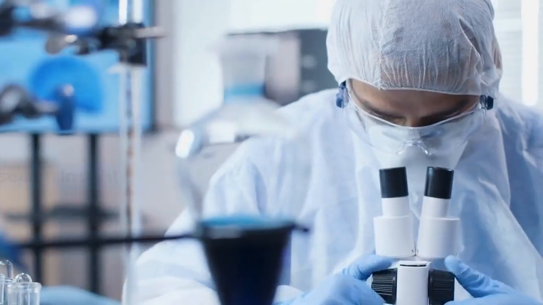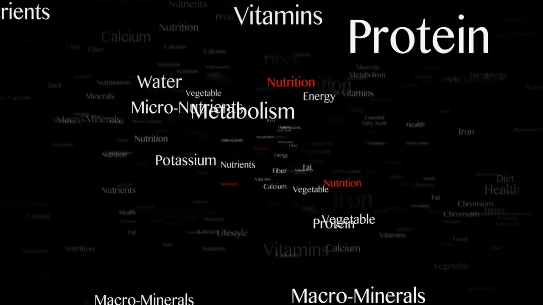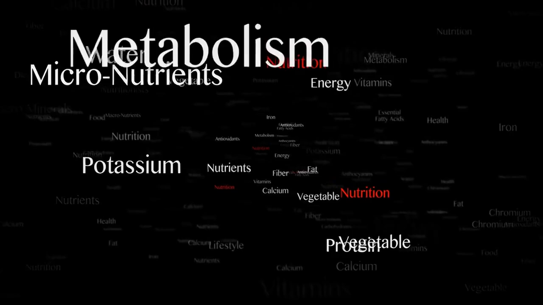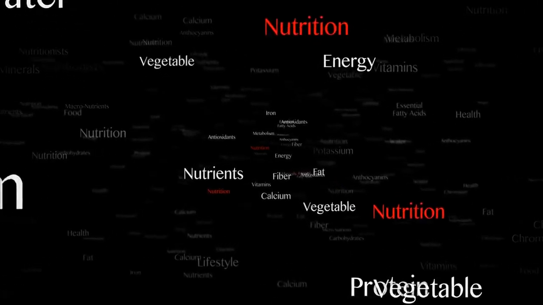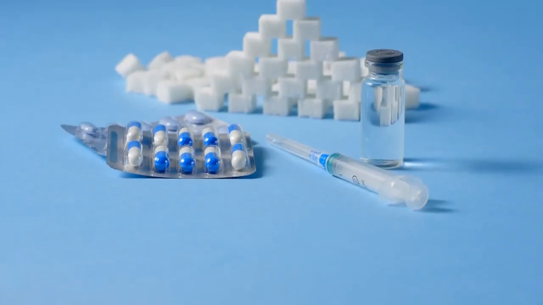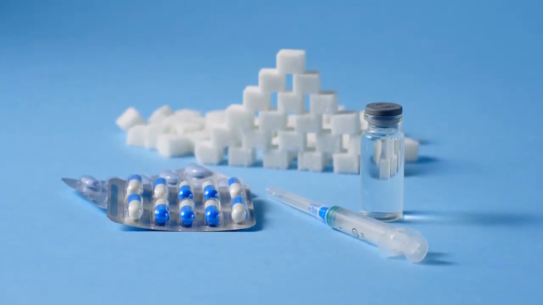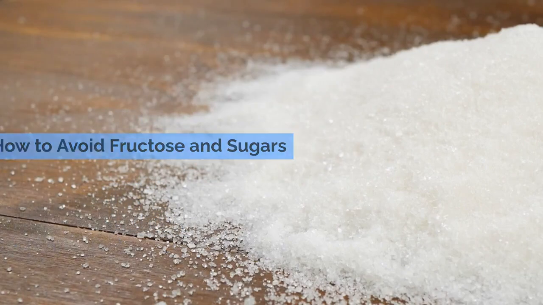Research insight. A study published in the American Journal of Clinical Nutrition found that a high fructose diet for just 7 days significantly increased liver fat deposition and decreased insulin sensitivity. This underscores the importance of reducing fructose intake to improve liver health and prevent further complications. How to avoid fructose and sugars.